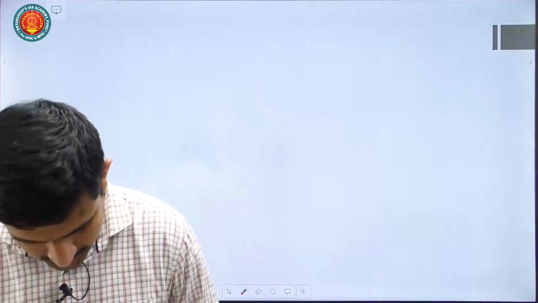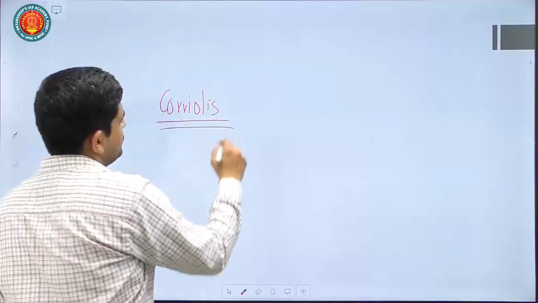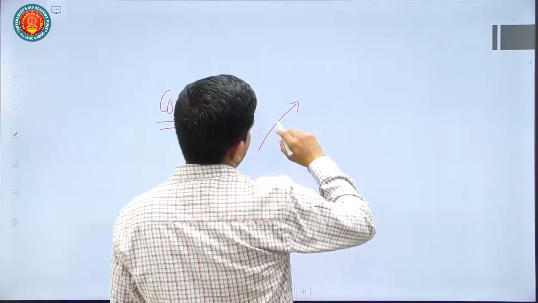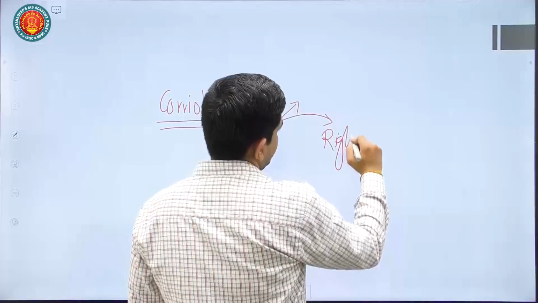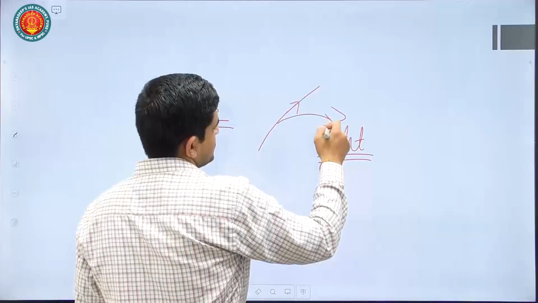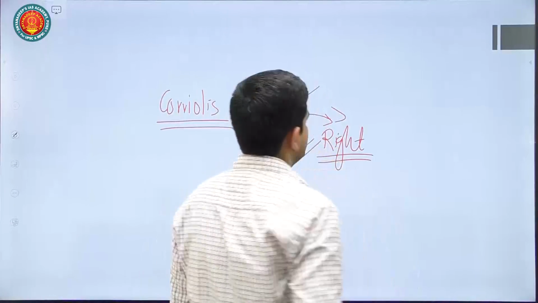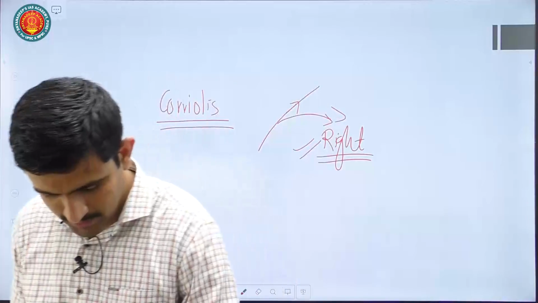Then these are the basic factors that are responsible, and apart from that you can talk about this Coriolis force. So for example, if current is flowing in this direction in the northern hemisphere, the Coriolis force will act in the right direction. It will try to drift the direction of this current from this direction to this direction. Okay, so rightward movement. So that is also a very important factor if you consider the formation of your oceanic currents. So these are the basic factors that you can mention.